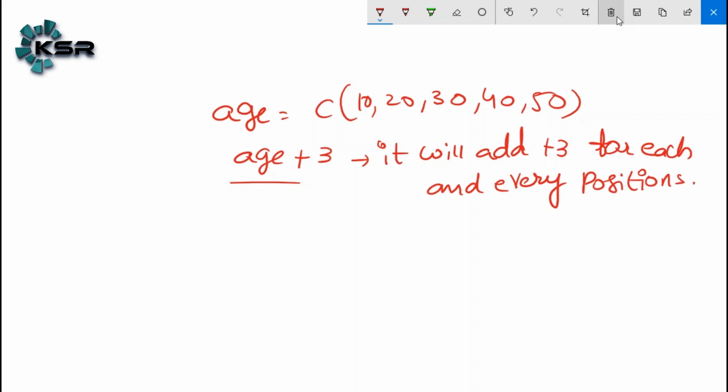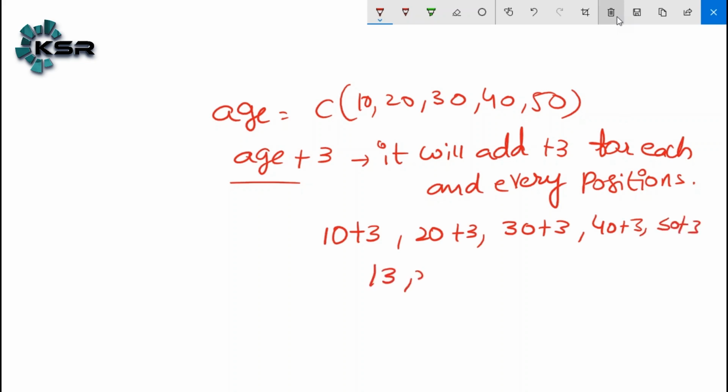Here in this case, 10 plus 3, 20 plus 3, 30 plus 3, 40 plus 3, 50 plus 3. That is 13, 23, 33, 43 and 53.